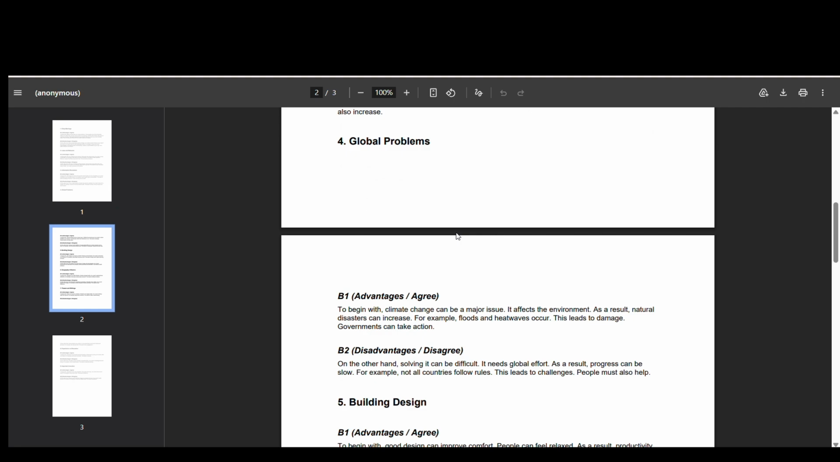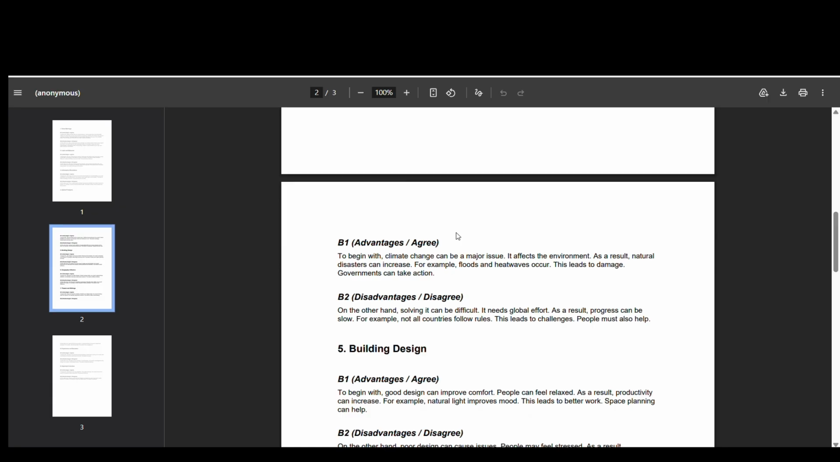So next is global problems. Which type of global problem for you guys? For me, climate change, which I already mentioned here. To begin with, climate change can be a major issue. It affects the environment. As a result, natural disasters can increase. For example, floods and heat waves occur. This leads to damage. Governments can take action. Just the government can take action for this one. To be very honest, organizations and people can help, but they can't take action.